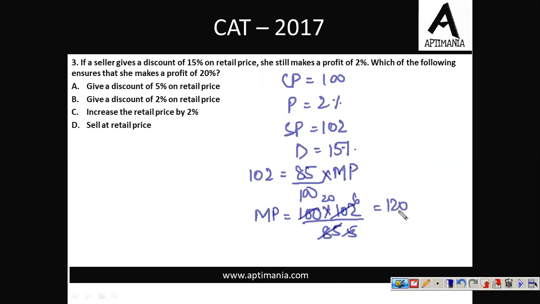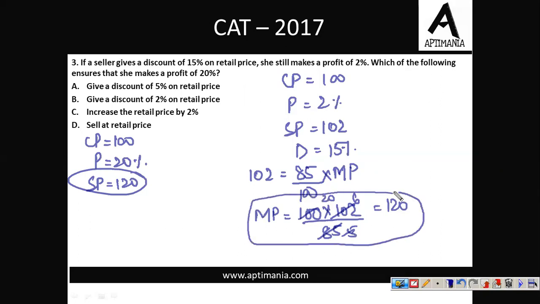Which of the following ensures that she makes a profit of 20%? Now in the same case, when the CP is 100, you want a profit of 20%. Right? So your SP should be 120, which is same as the MP calculated over here. Here we calculated the MP to be 120 and SP is again turning out to be 120. In order to satisfy this situation, we should sell the article at the retail price without giving any discount. So the correct option for question number 3 is option D, sell at the retail price.